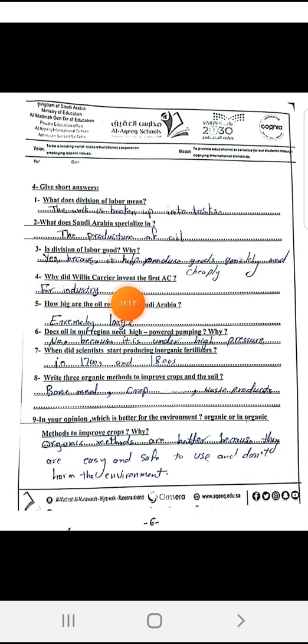Question 4. Why did Willis Carrier invent the first AC? Of course, he invented it for industry because Willis Carrier was working in a printing paper factory. The heat and the humidity in the factory used to make the printing of the paper not so good, especially for the colors.